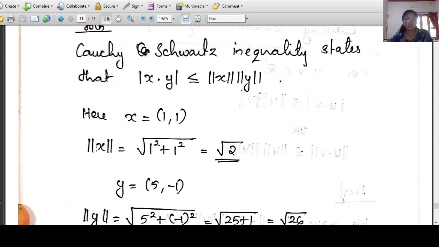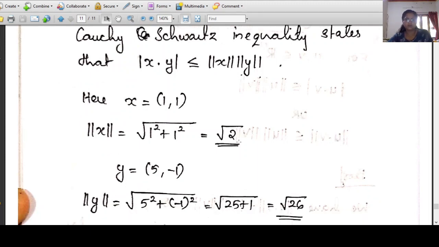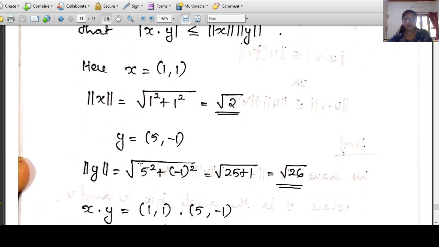Norm of x is the length of x, that is root of 1 square plus 1 square. Just take the square of the components and then take the square root. So 1 square plus 1 square gives root 2. Next, the vector y is 5, minus 1. So the length of y is root of 5 square plus minus 1 square, that is root of 25 plus 1, that is root of 26.